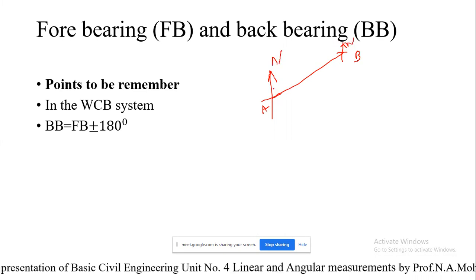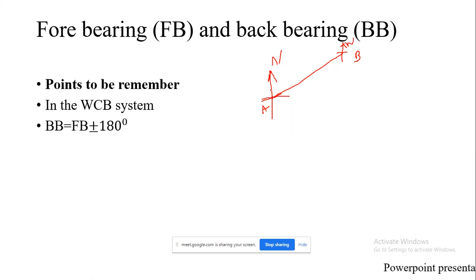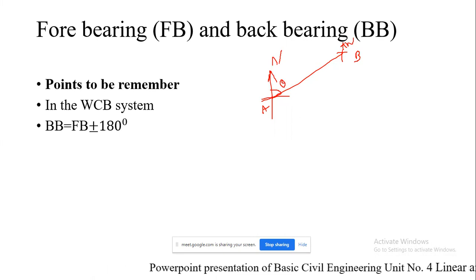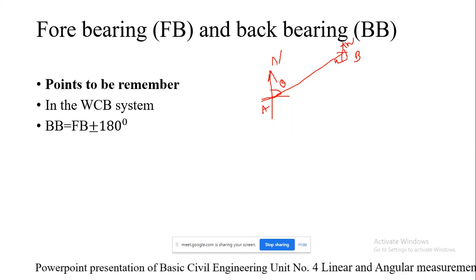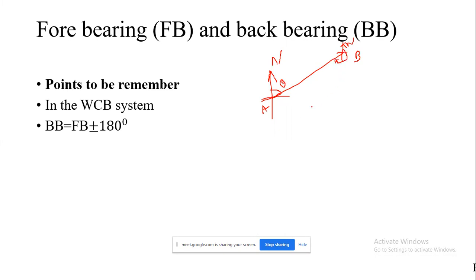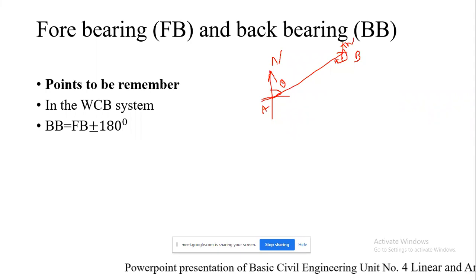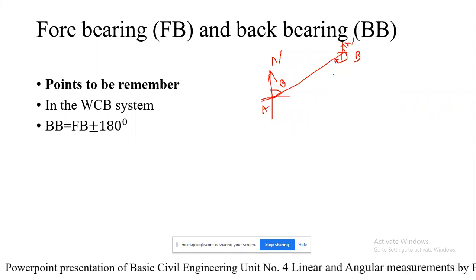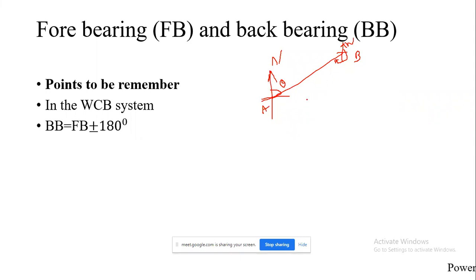This is the angle theta, and here is the back bearing. They are opposite angles, reverse angle correspondingly. So the difference between this forebearing and that of back bearing should be 180 degree.